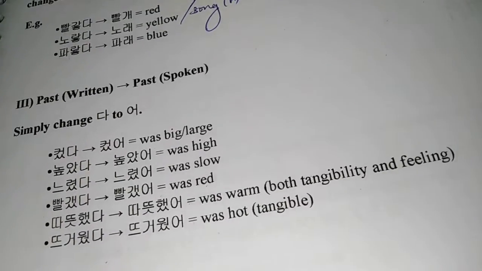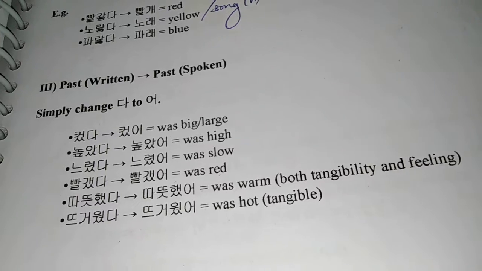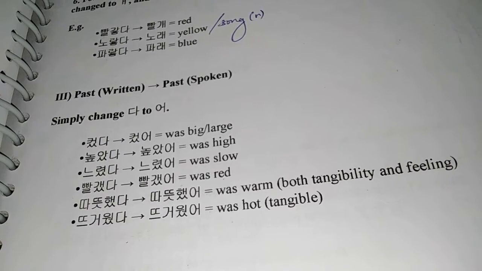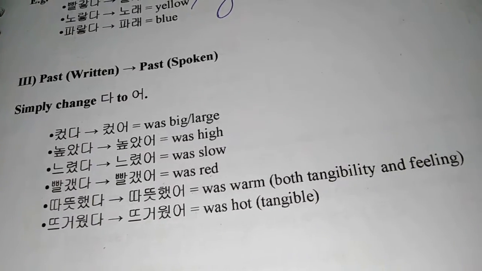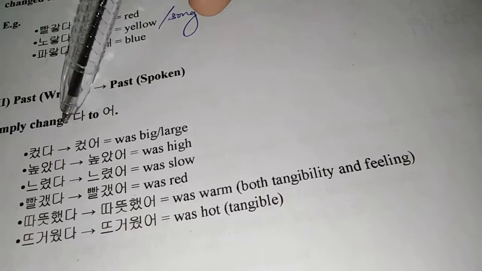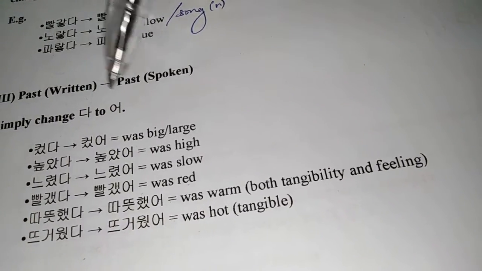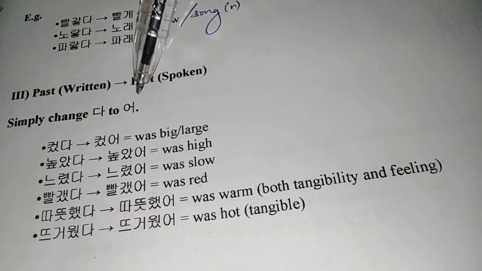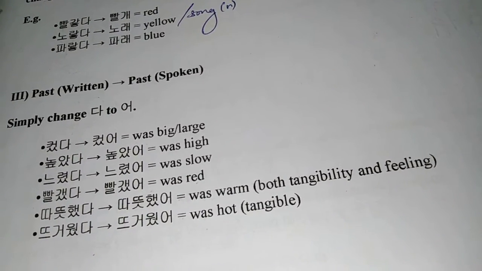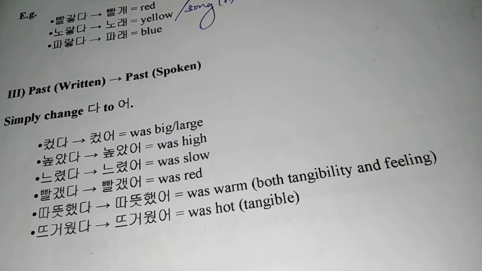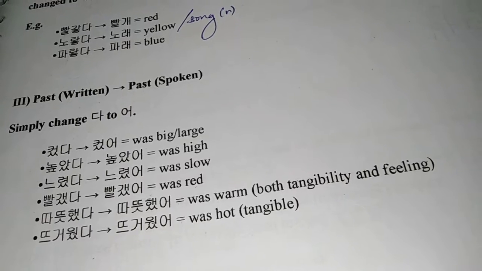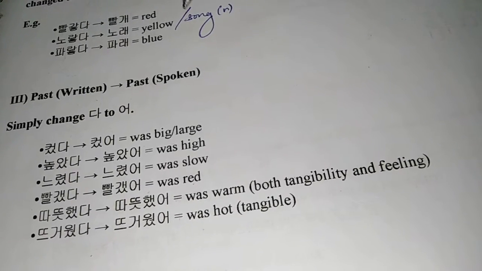Last class we saw how to convert present tense written form to present tense spoken form. Today it's just past tense. So past tense is pretty simple. All you have to do is, as you know, we have a 다 at the end. Take that off and in its place substitute it with an 어. And this is not affected by whatever vowel or whatever 받침 is present. So this is the only conjugation rule you'll have for this kind of change.